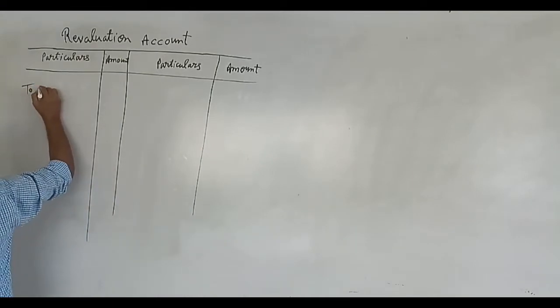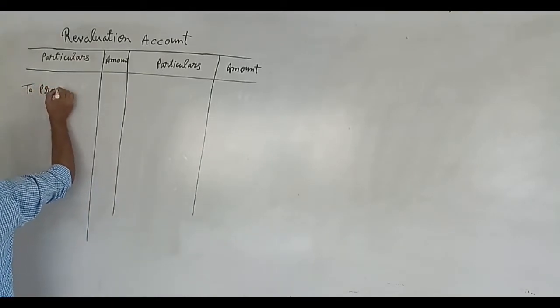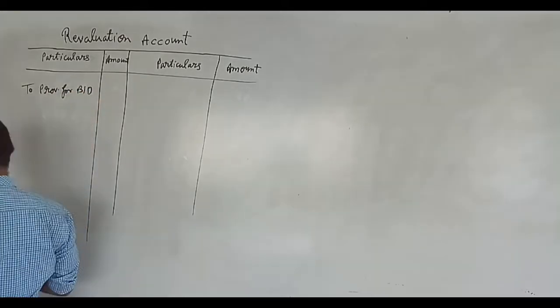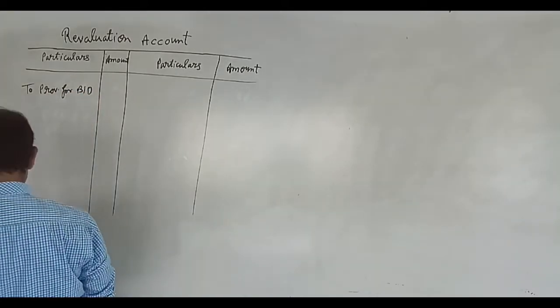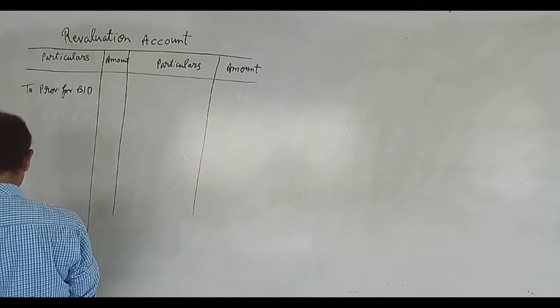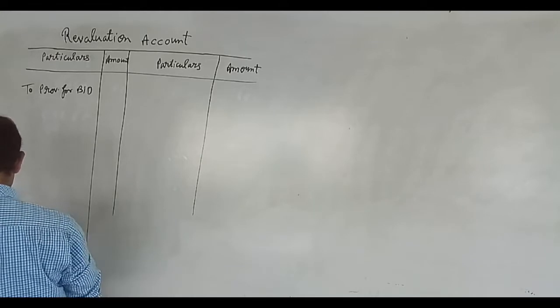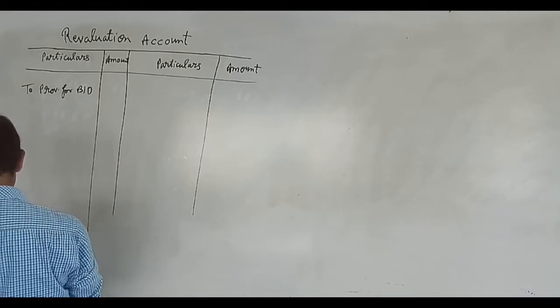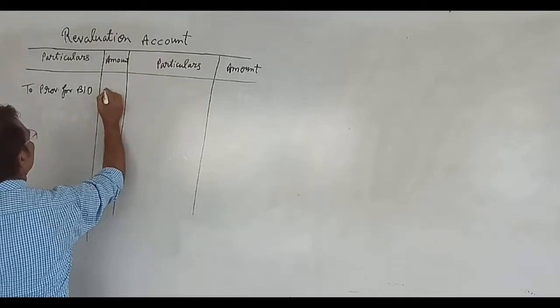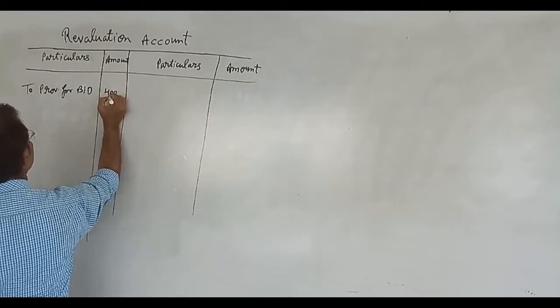So we will write provision for bad debt, and 5% we will find on the amount of debtors, which is given 8,000. When we calculate, the amount will come 400 rupees.